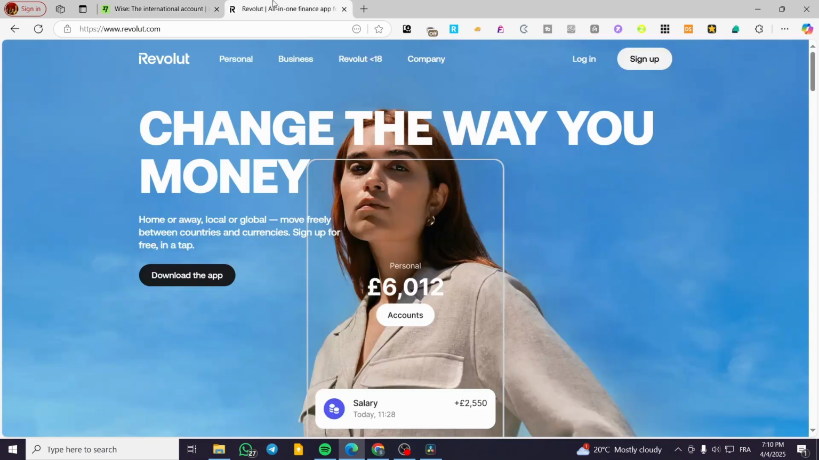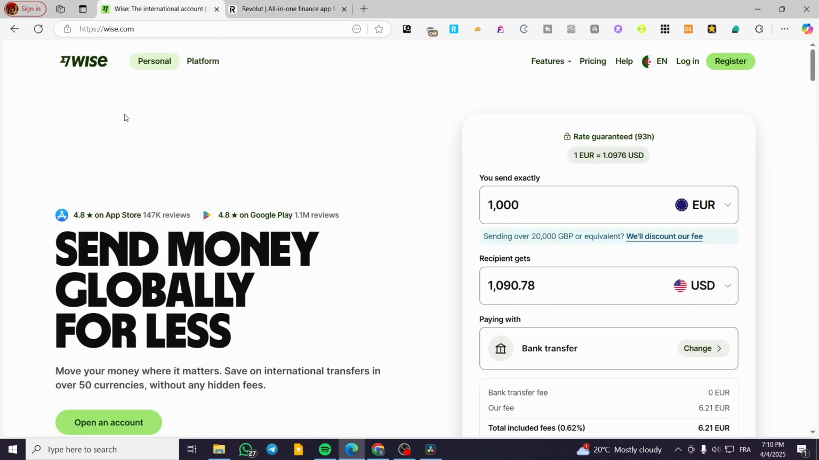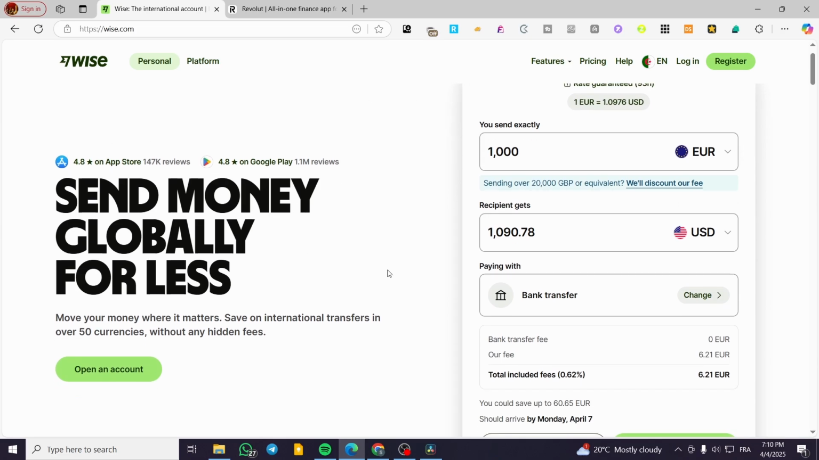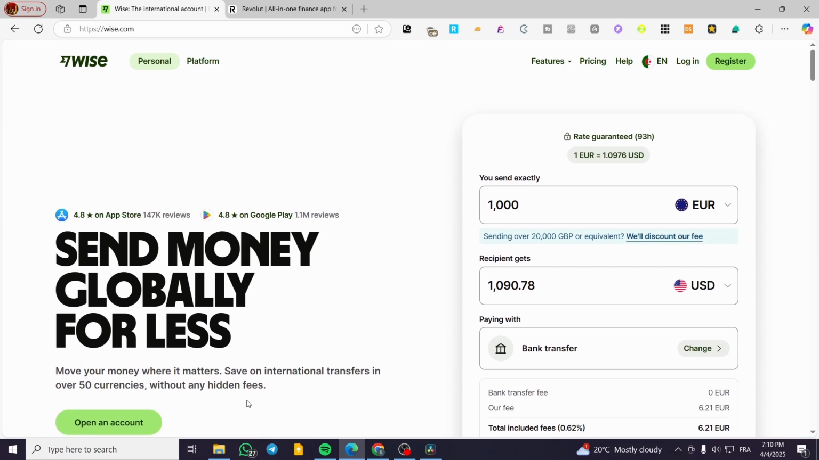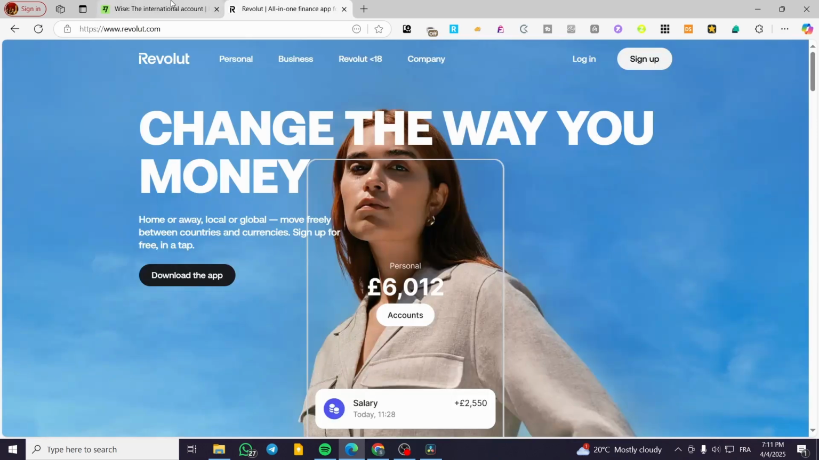So Revolut is well known as a professional platform, but the fees are going to be a little bit higher than Wise. But Wise, on the contrary, has the lowest fees that you can find on financial platforms out there, and also no hidden fees. This is something that I have tested myself. So let's talk about the specific features that you're going to find on Wise and also on Revolut.